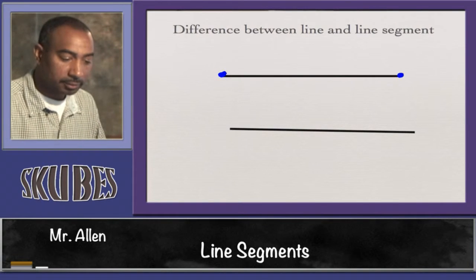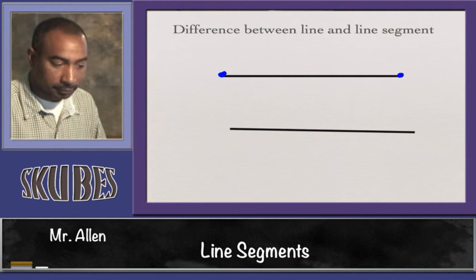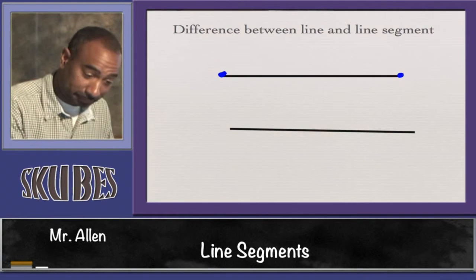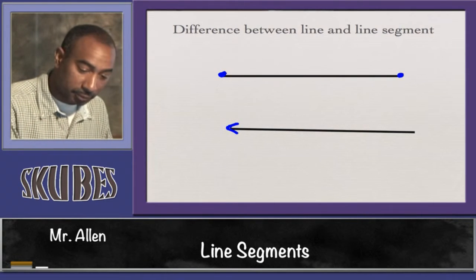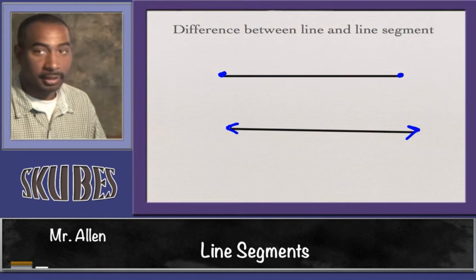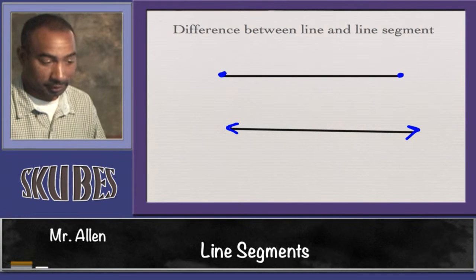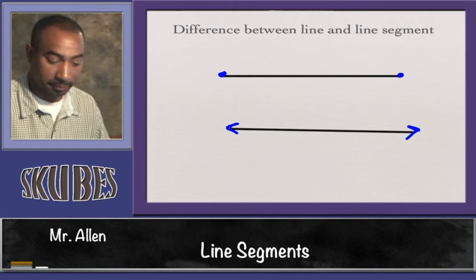It has a beginning point and a terminal point, whereas a line goes infinitely in both directions. Has no beginning, has no end. That's the difference between a line and a line segment.